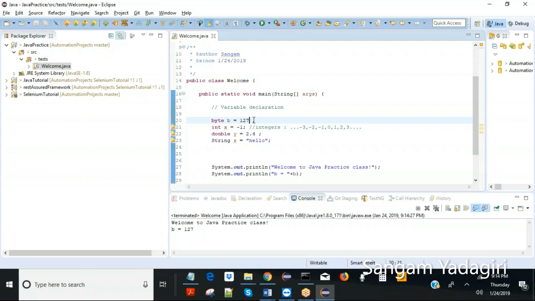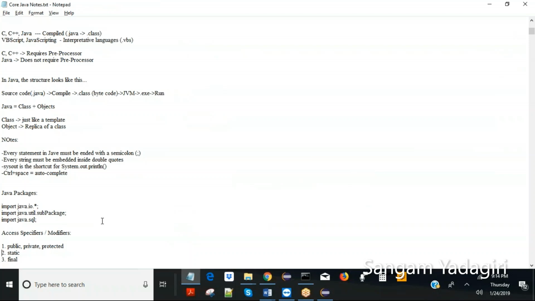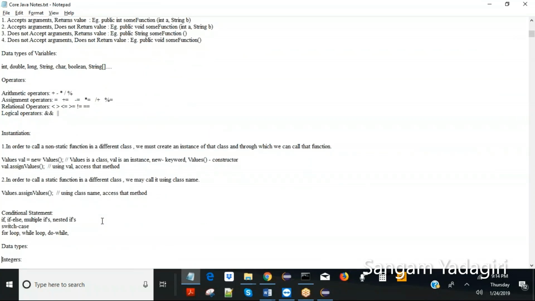B is equal to 127. That is fine. Now you tell me any value which is not valid for a byte, which is out of range. So if I take 200, that is out of range. It shows a type mismatch because it's exceeding the range. That is fundamentally wrong here.